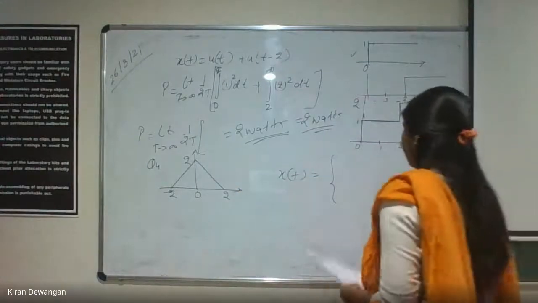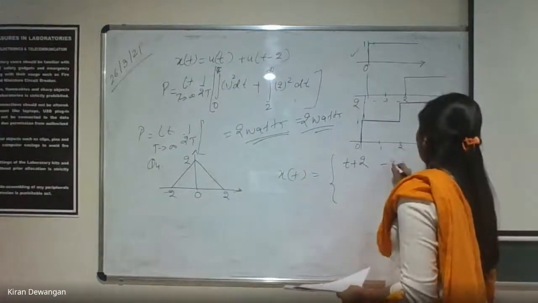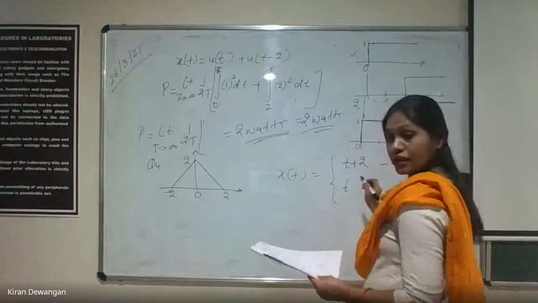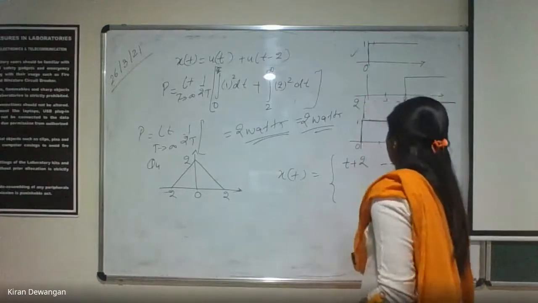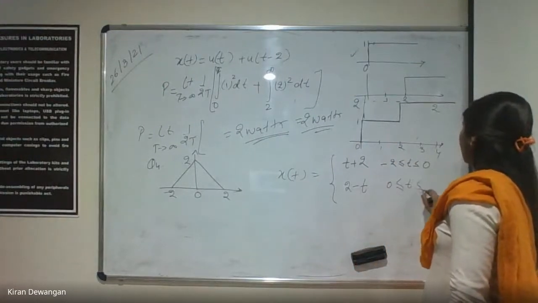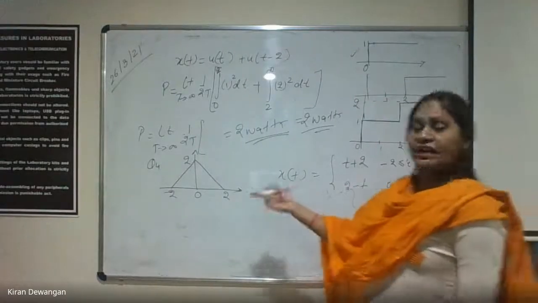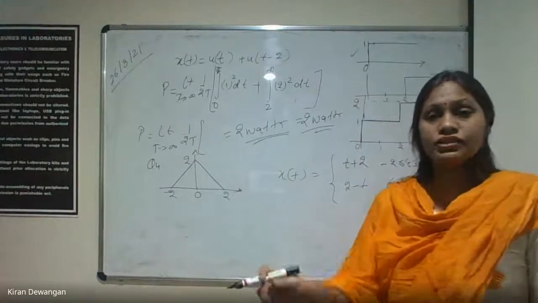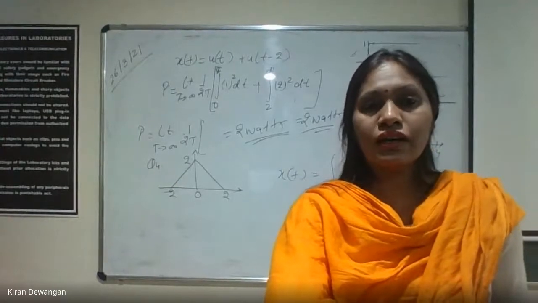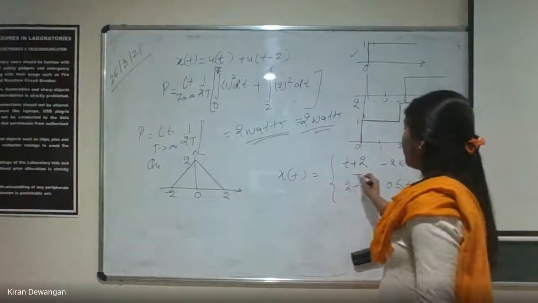So if we calculate it, it will be t plus 2 for -2 to 0, and it will be 2 minus t for 0 to 2. Okay? So how do we calculate energy? It is directly asking us to calculate the energy of the signal. So just calculate the energy directly by applying the formula. Just tell me how much is the energy. We know the formula, right?